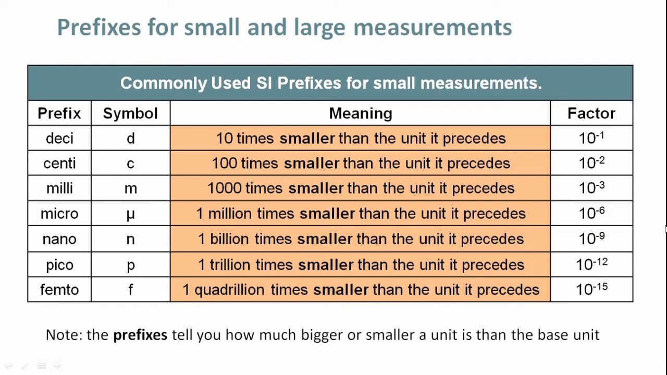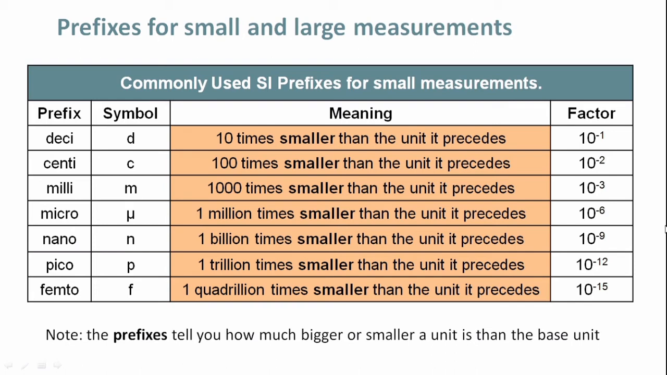Now let us move on to some of the prefixes used for small and large measurements. These prefixes tell you how much bigger or smaller a unit is than the base units. This is the tabulation of prefixes for small measurements. Prefix deci is represented by symbol D, which means 10 times smaller than the unit it precedes. So deci is equal to the factor 10 power minus 1.